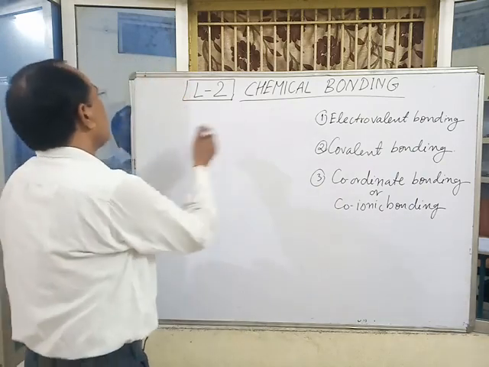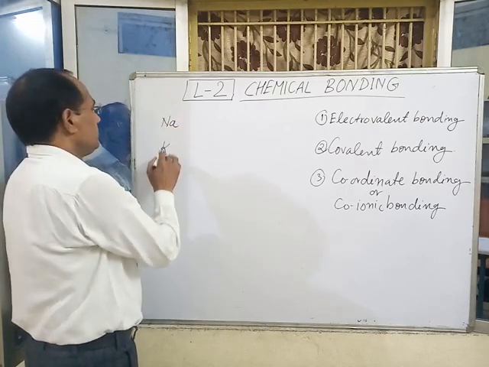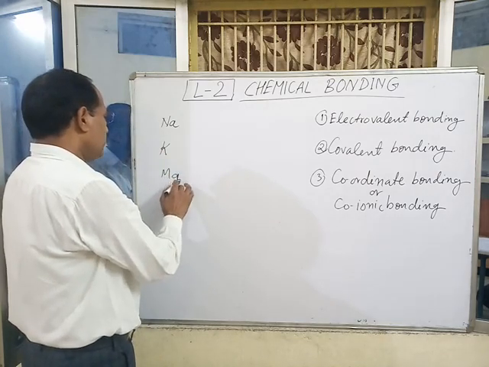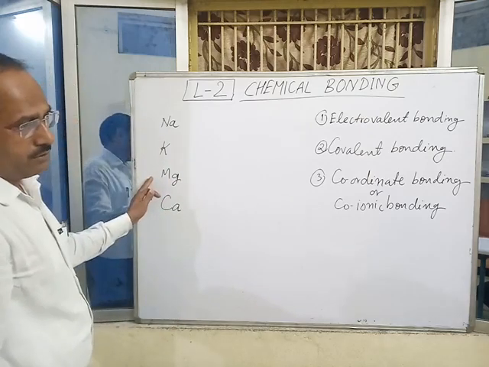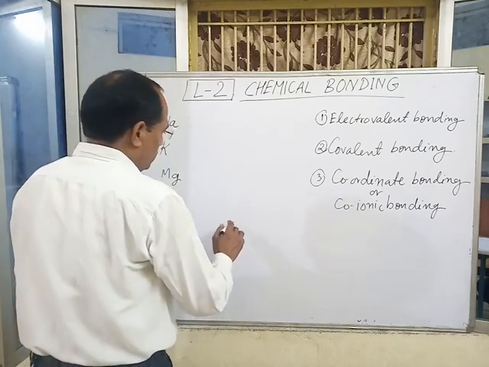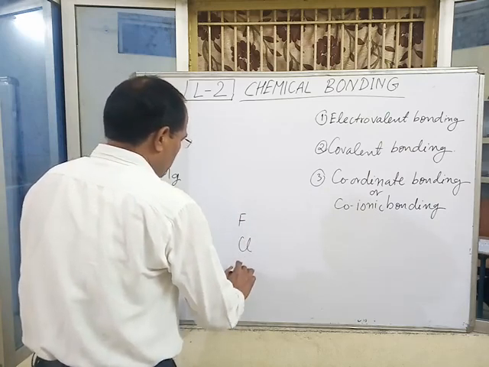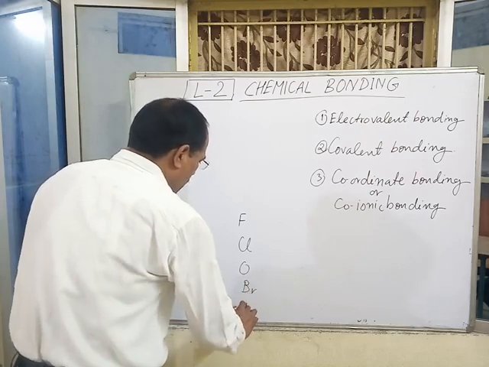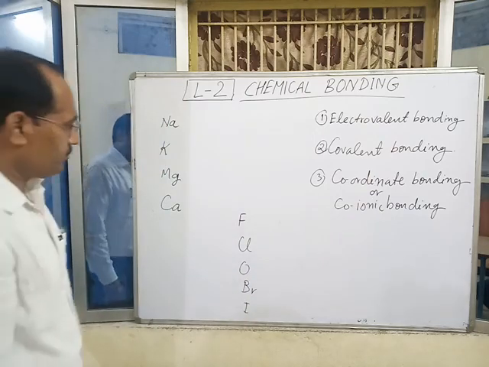Some strong metals are sodium, potassium, magnesium and calcium. Suppose these are four metals. And some non-metals like fluorine, oxygen, bromine and iodine. These are strong non-metals.